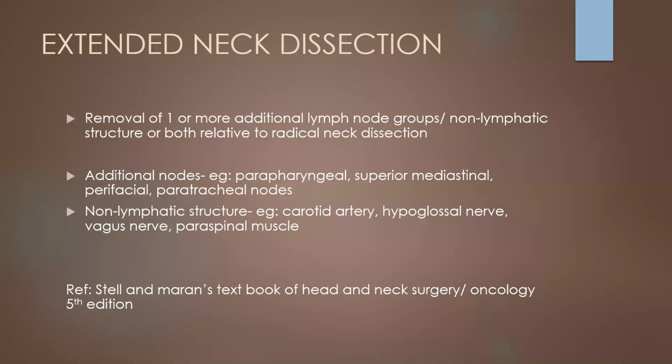And extended neck dissection, here is removal of one or more additional lymph node groups or non-lymphatic structures, or both, relative to radical neck dissection. Here, in addition to radical neck dissection, we'll be removing additional nodes like parapharyngeal or superior mediastinal or perifacial or paratracheal nodes, or other non-lymphatic structures like carotid artery, hypoglossal nerve, vagus nerve, or paraspinal nerve. Extended neck dissection is not usually performed routinely.